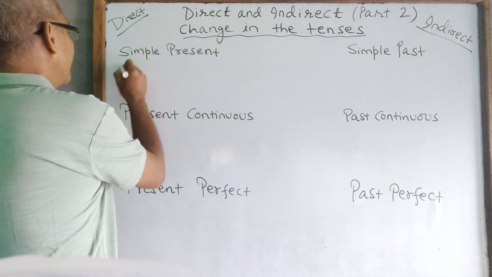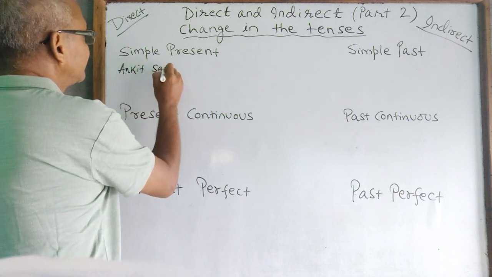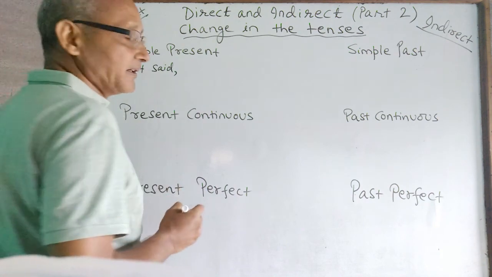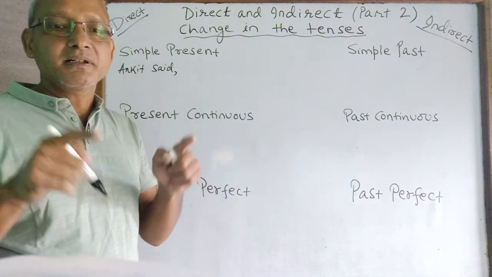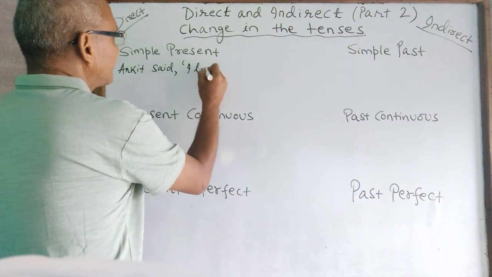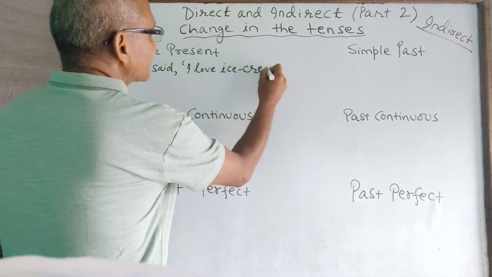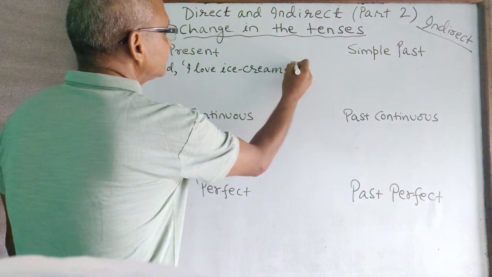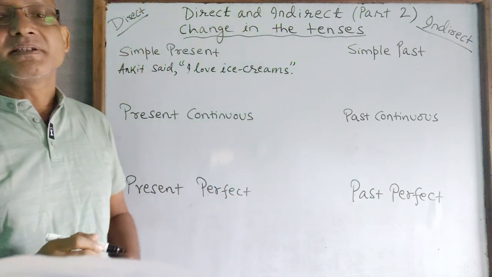Listen. Ankit said. Now because this is direct, we put this within the inverted comma. Ankit said, "I love ice creams." Okay, this is what Ankit said.